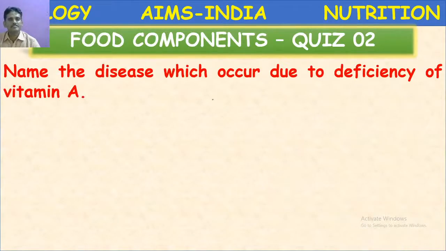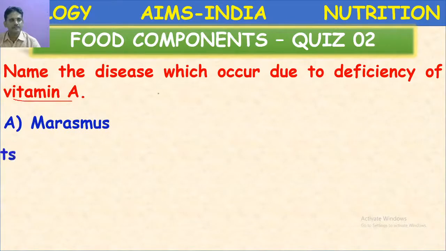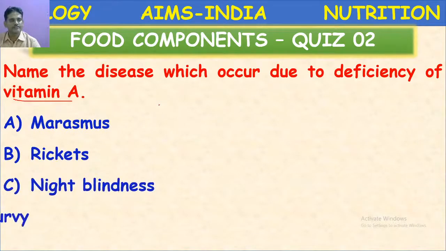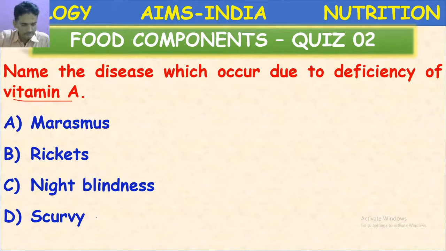Name the disease which occurs due to deficiency of vitamin A. Vitamin A deficiency, which of the following diseases occurs? Marasmus, rickets, night blindness, scurvy.